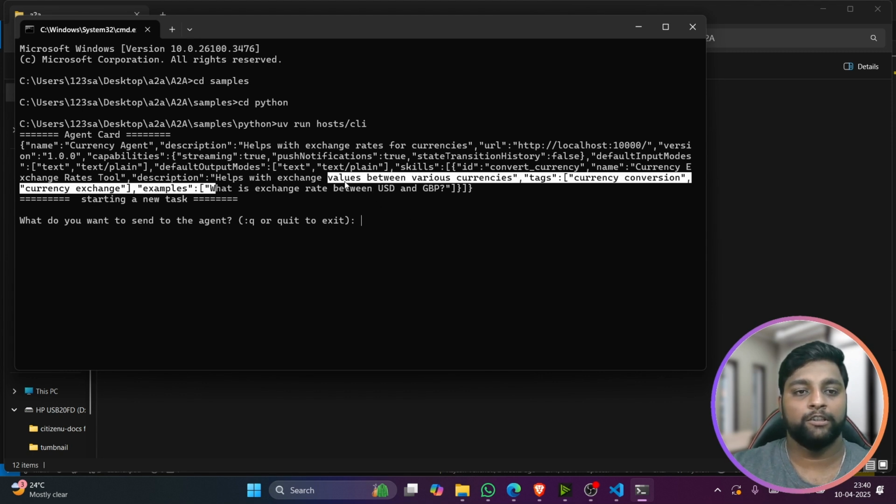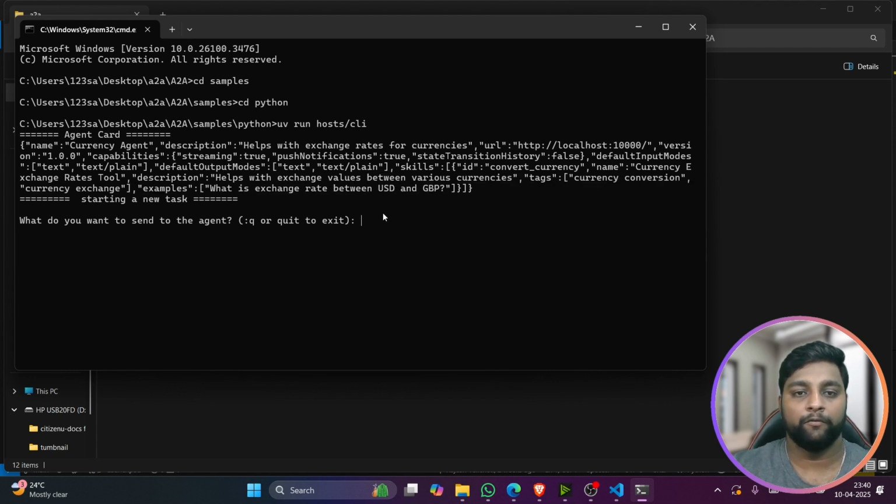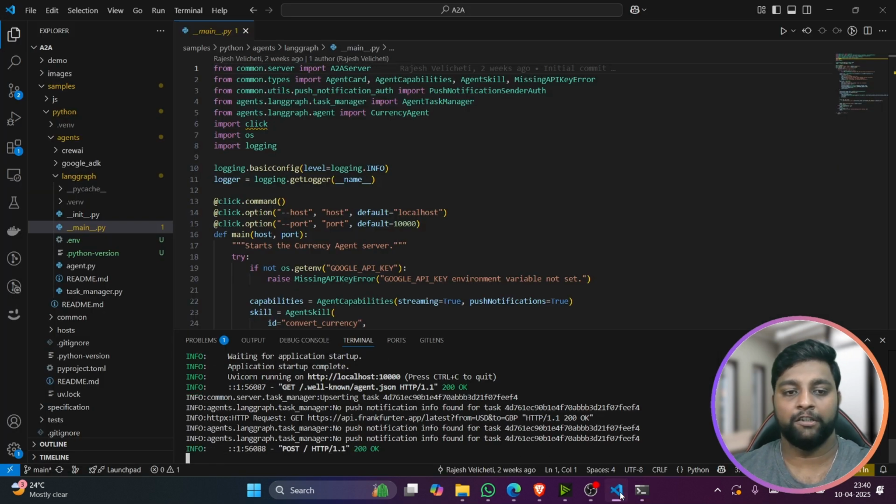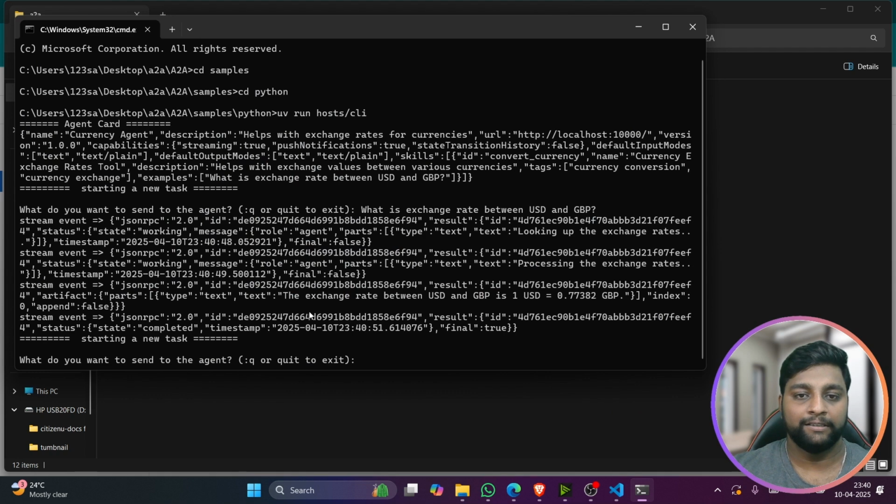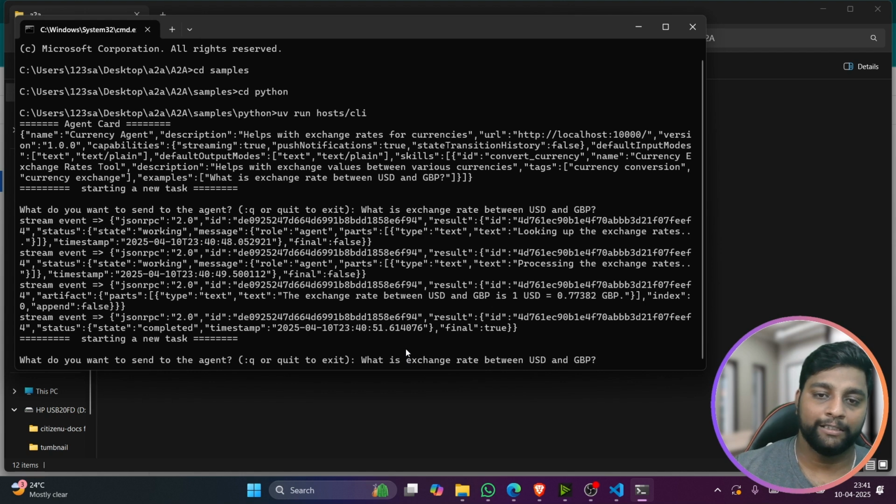First let us test it with the default question, then we will go forward. You can see here the push notification triggered, and the output: USD and GBP, $1 is equal to 0.77382 GBP. Now let's try it for India, INR.